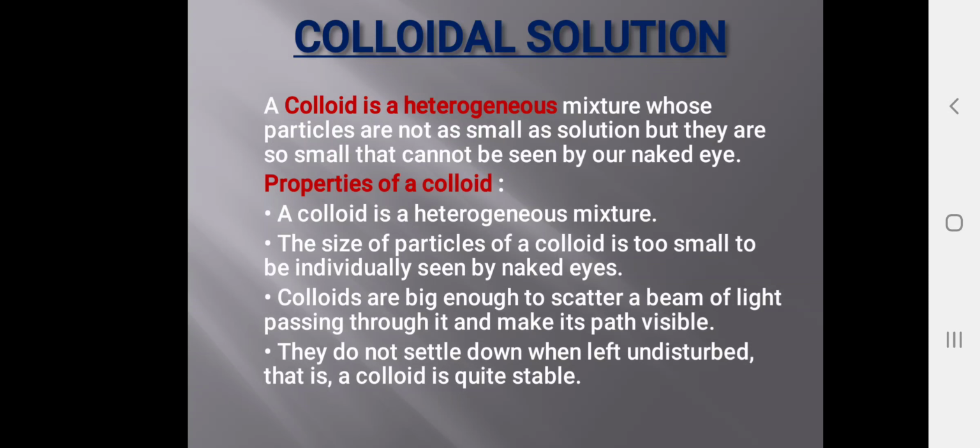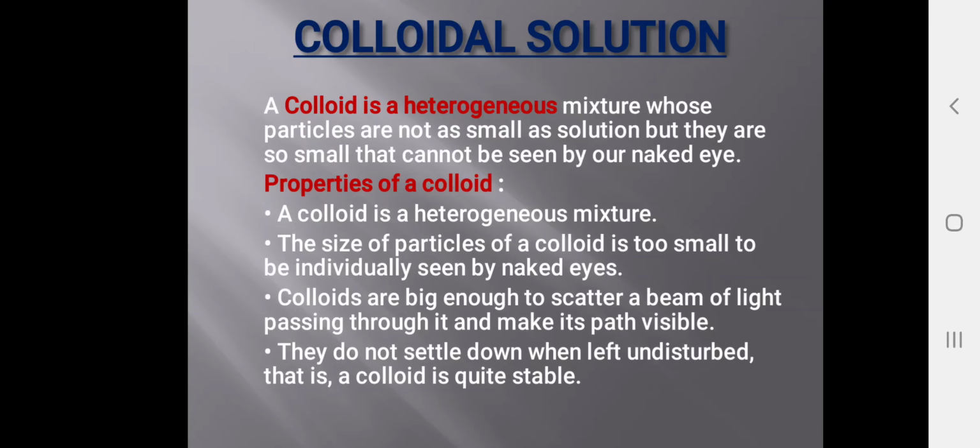Properties of colloid. A colloid is a heterogeneous mixture. The size of the particles of a colloid is too small to be seen individually by naked eyes. Colloids are big enough to scatter a beam of light passing through them and make its path visible. The colloids will exhibit the Tyndall effect.